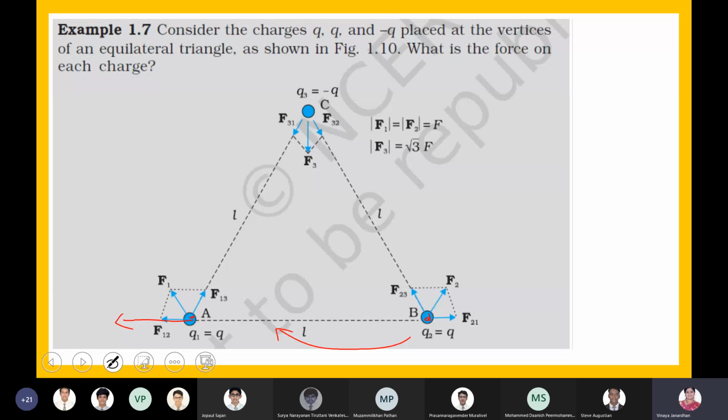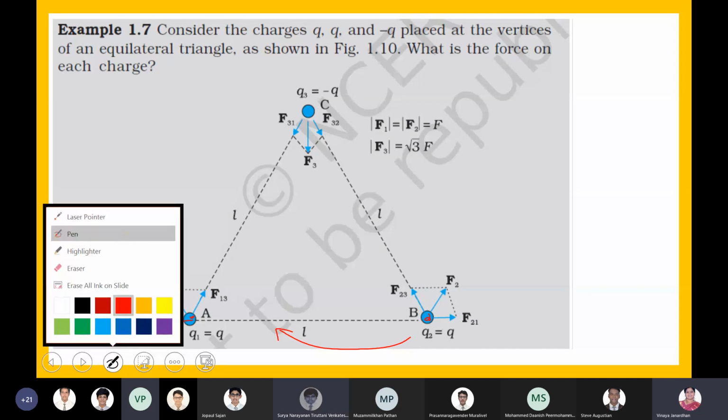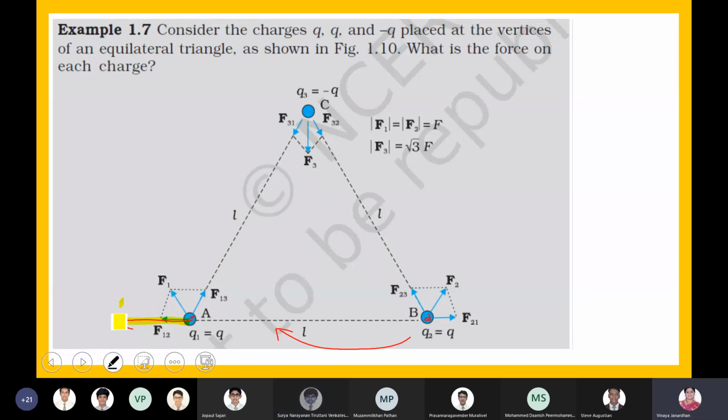Now C is going to exert a force on A. Will it be a repulsive force or an attractive force? It will be attractive, because look at the charge at C, it is negative. The charge located at A is positive, which means the charge at A will experience an attractive force due to the charge at C. So there are two forces acting on the charge placed at A. One is F12, the other one is F13.